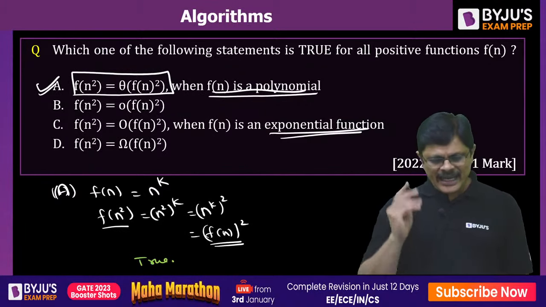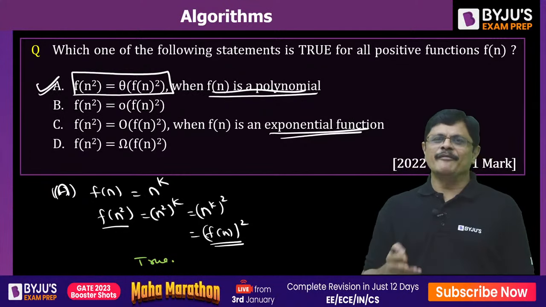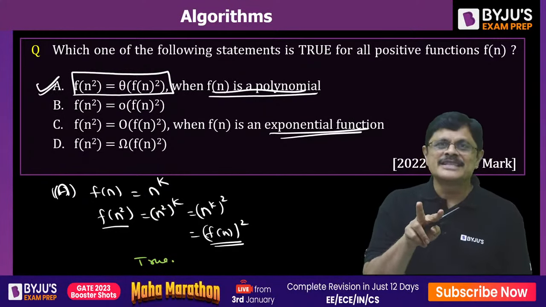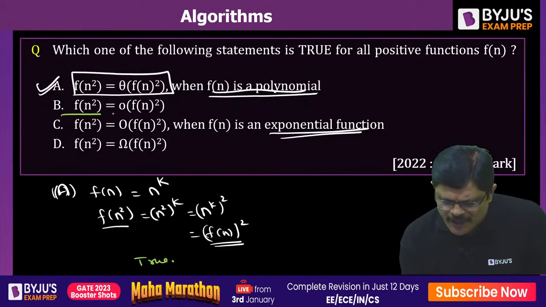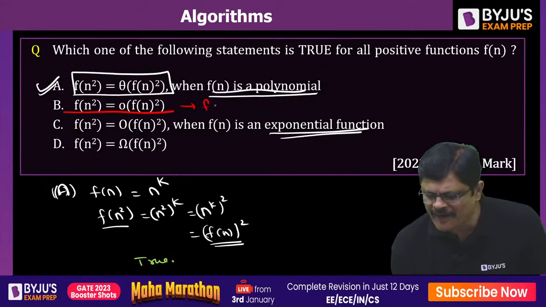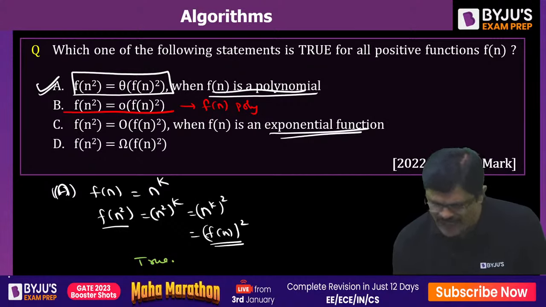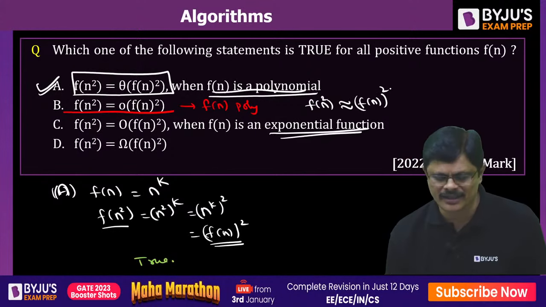Now let us see option B. If you consider the same polynomial, when two functions are of the same order of growth, you cannot have one function asymptotically smaller than the other function. So option B readily fails with the same example. If you take f(n) polynomial, f(n square) has the same order of growth as f(n) whole square.